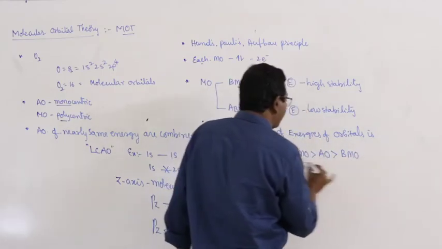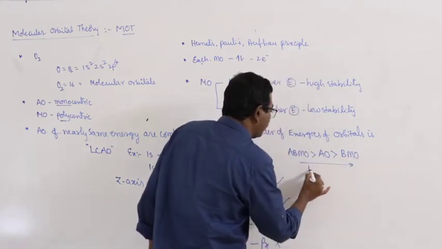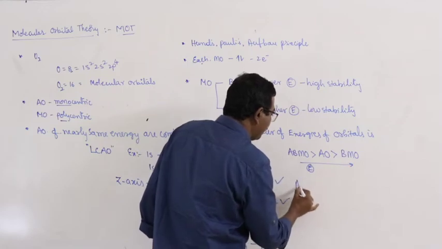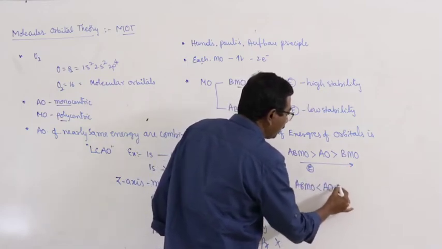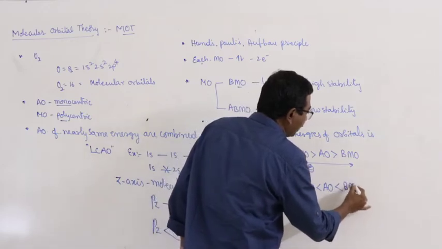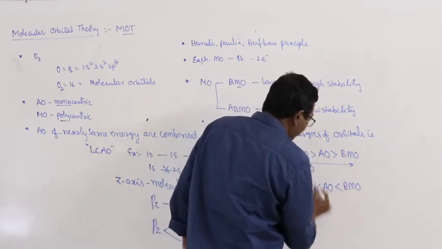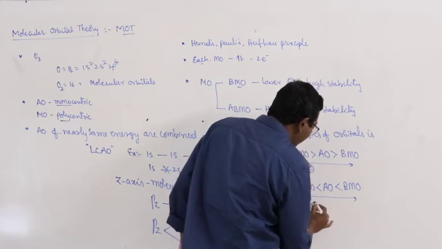This is the decreasing order of energy. Stability: anti-bonding molecular orbitals are less stable than atomic orbitals, which are less stable than BMO. Here, this is the increasing order of stability.